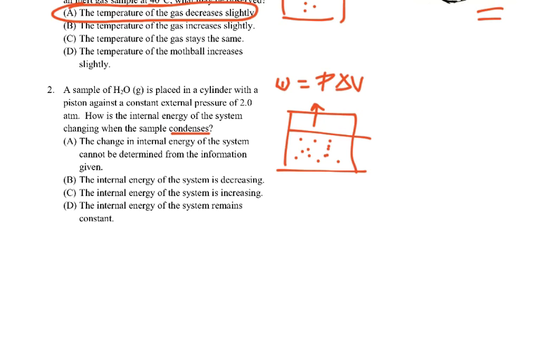So, the change in internal energy of the system cannot be determined? No. The internal energy is decreasing? No. The internal energy is increasing, or remains the same? No. Okay, so it's increasing, because since it's condensing, work is being done on the system by the outside atmosphere, the pressure.